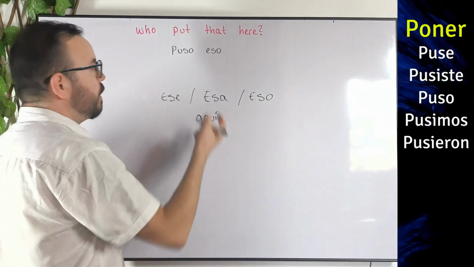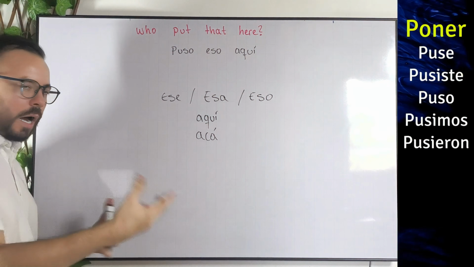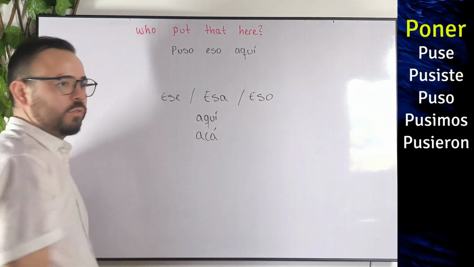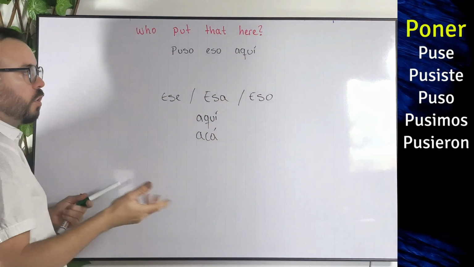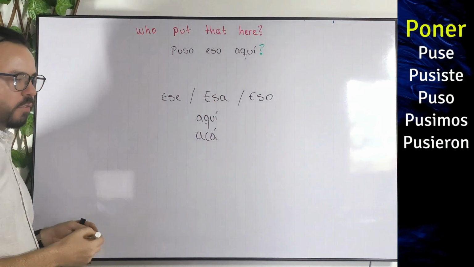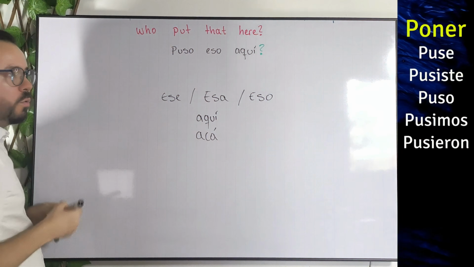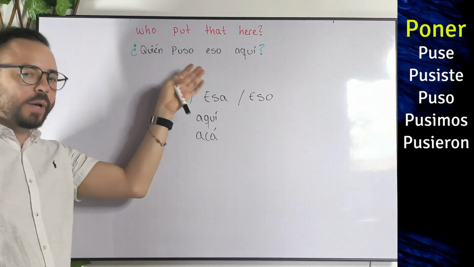But now let's keep going. For here, let's say just aquí. That's it. So we have puso, eso, aquí. But now, since this is a question, we need to say this thing as a question. How do we create questions in Spanish? We just make it sound as a question, and obviously we just need to add question marks. And now at the end, we just need to add the word who, that will be just quién. So we're going to end up having quién puso eso aquí.